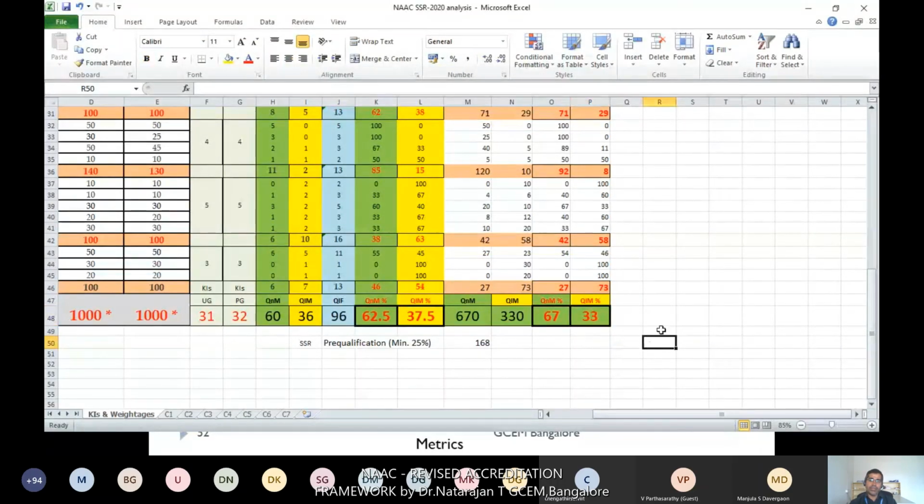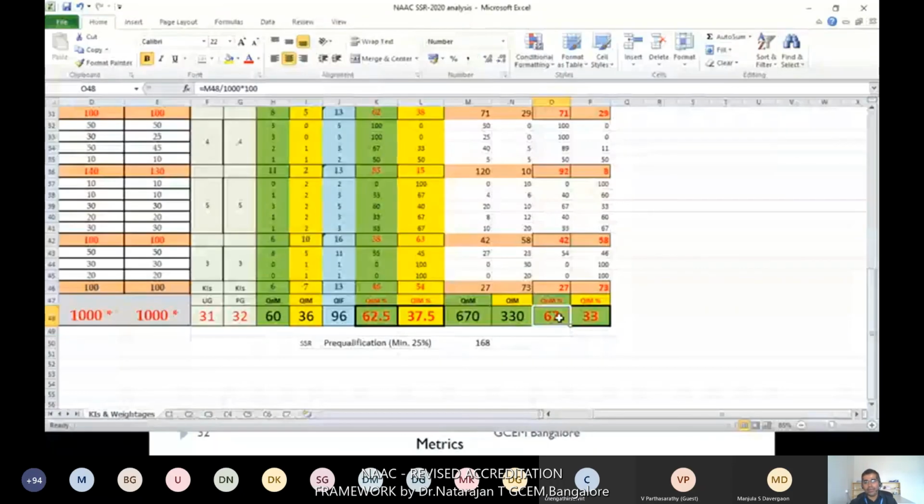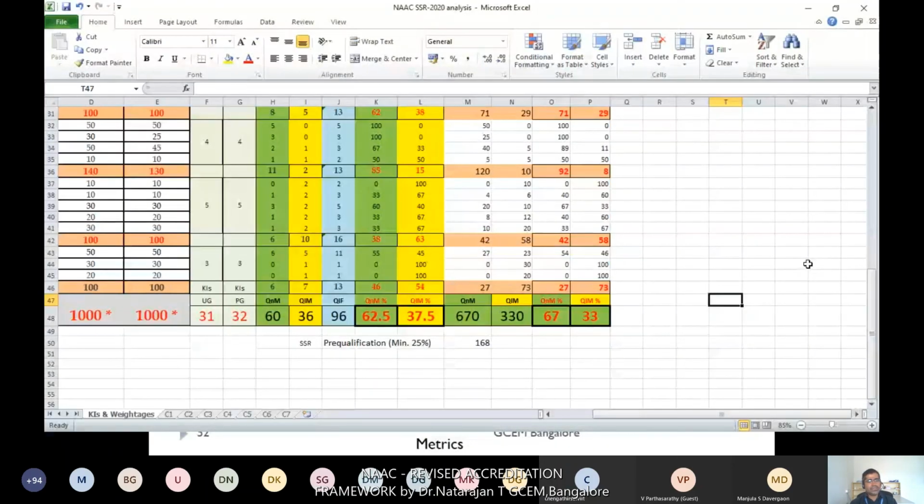If it is an autonomous college, this ratio will vary to around 69 and 31, and if it is a university, it may vary to 72 and 28. So for affiliated colleges, 67% of marks is given to QNM and 33% to QLM. From that you can understand that before the peer team visit, around 70% of your SSR is already evaluated, and the rest, 30%, is evaluated by the peer team members.